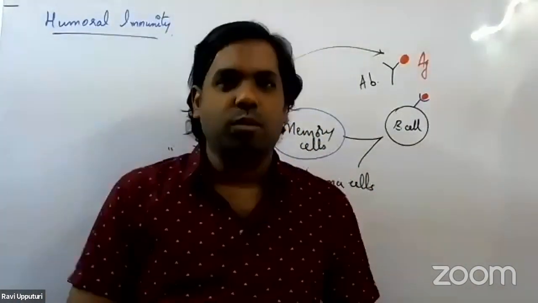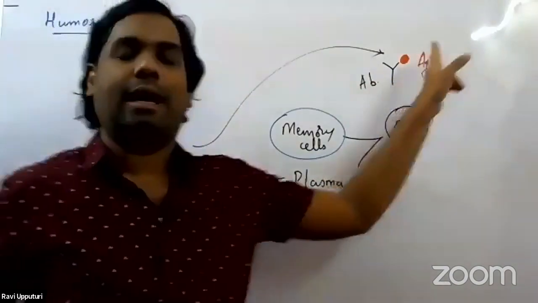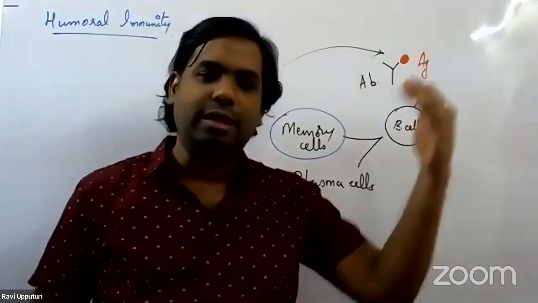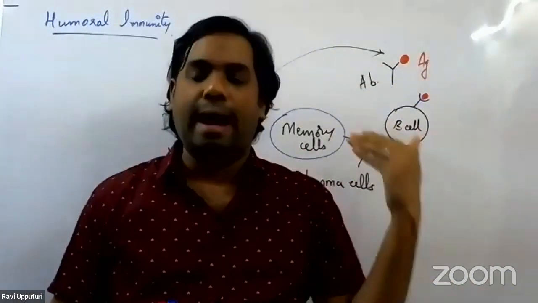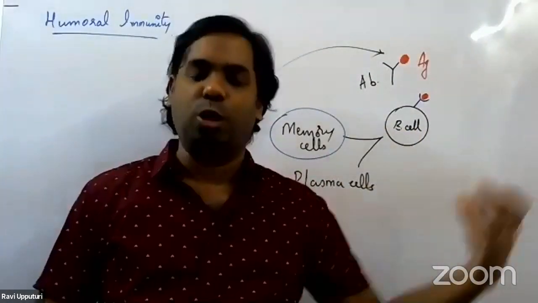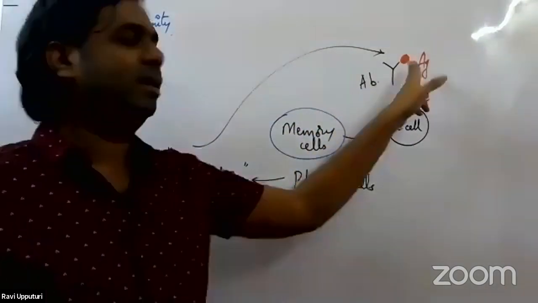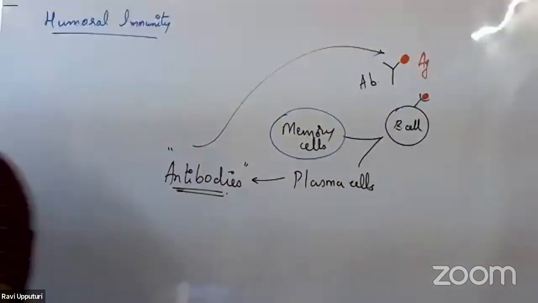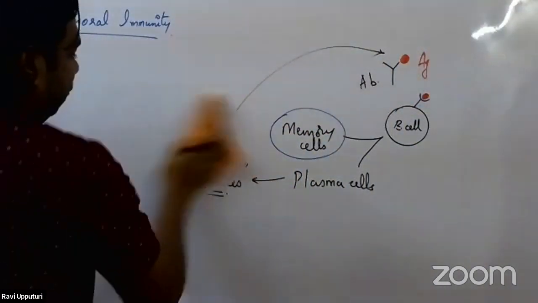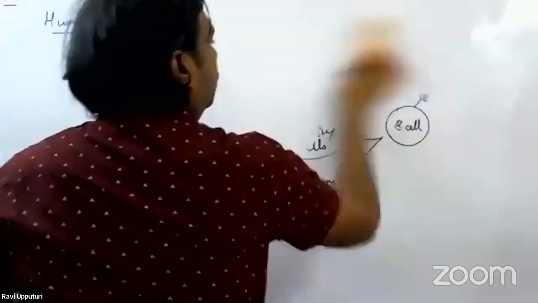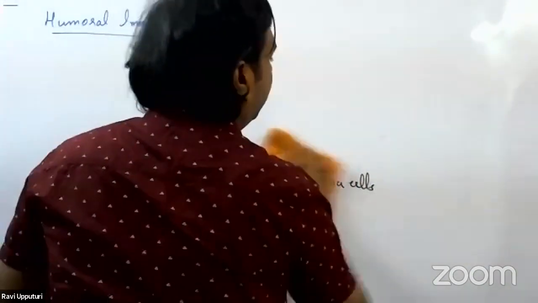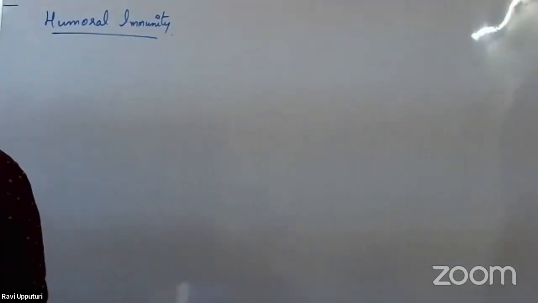Right. Now, how does the antibody target the antigen? What are the different ways in which the antibody targets the antigen? So let's take up that in brief. What we are taking up is the action of antibody against the antigen. So how does the antibody target the antigens?